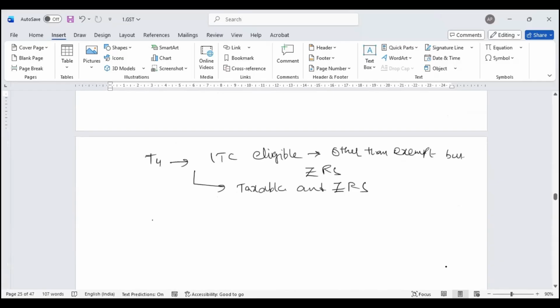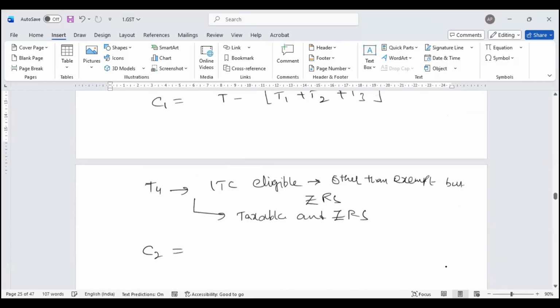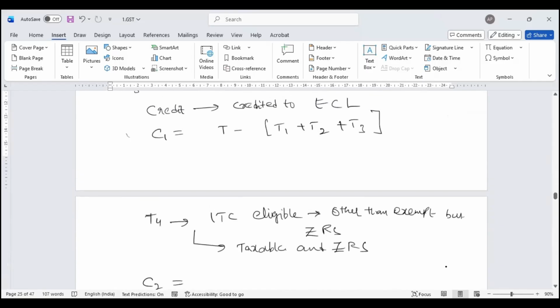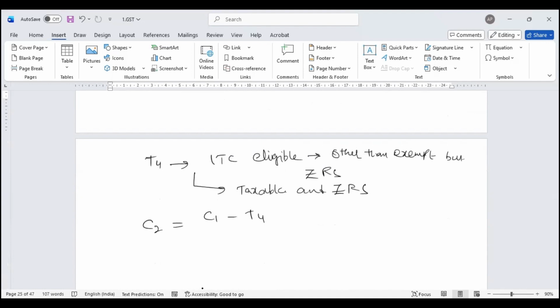Now my common credit will be C2, which is equal to C1 minus T4. Now this is your common credit for taxable and exempt. Taxable includes zero rated, and exempt supply. So I'll be left with a credit which is called a common credit.